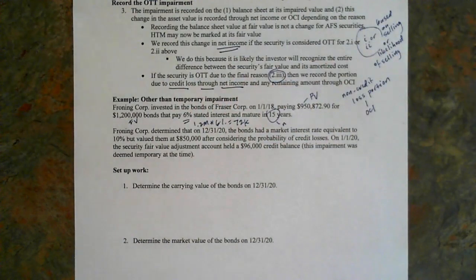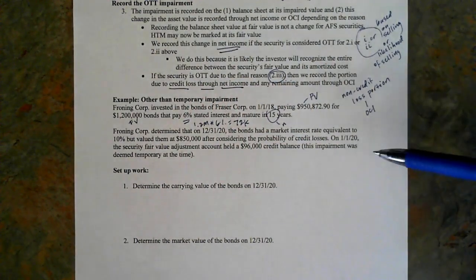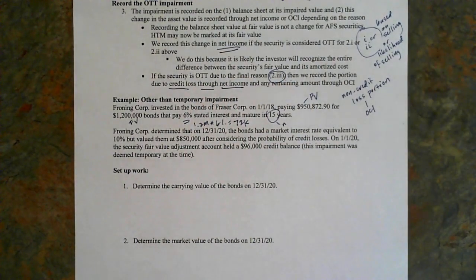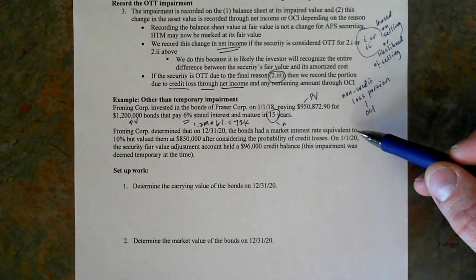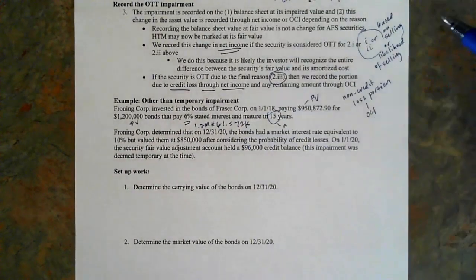So I dug out some information, again testing your ability to work with those present values. Froning Corp determined that on December 31st, 2020, the bonds had a market interest rate equivalent to 10%. So here I do give you the market interest rate, but that's for 12/31/20.